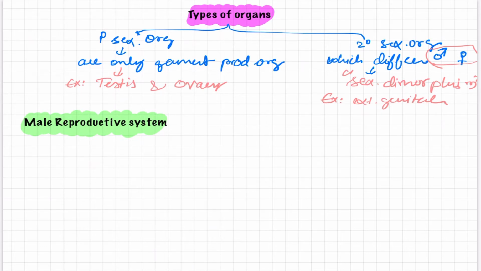With this, let us move forward and learn the components of the male reproductive system. The male reproductive system is also known as the male genital system.